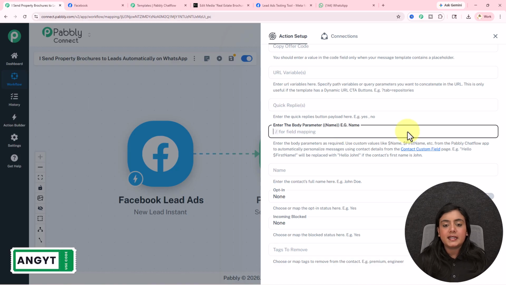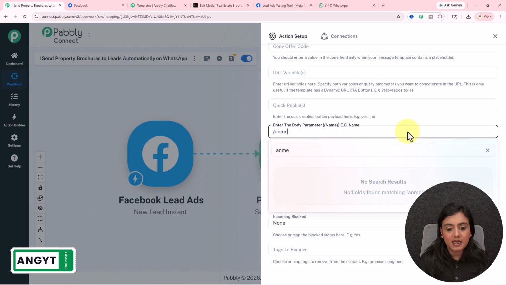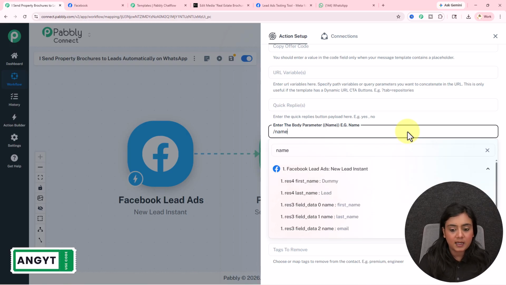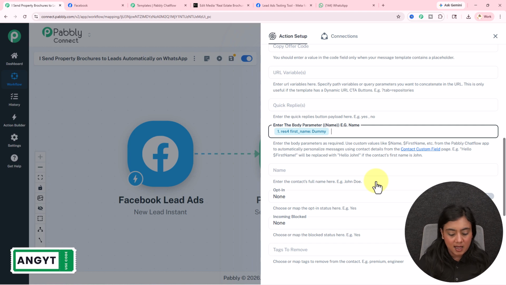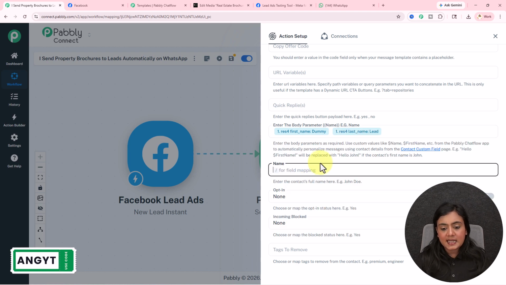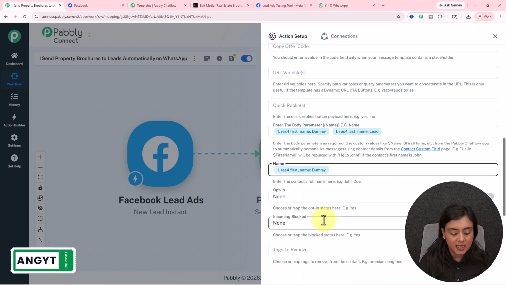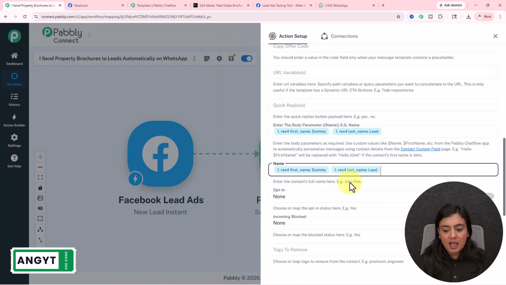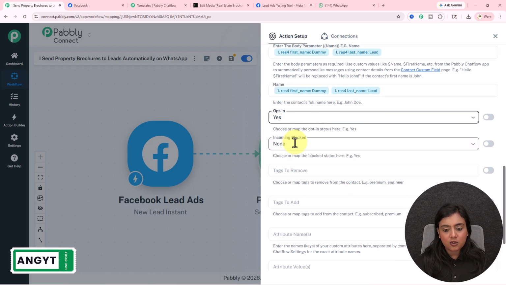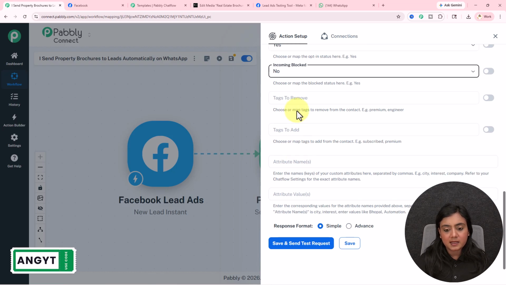Now over here for the data of this field, again I will map the data of the name of my lead. So let me search for the name, first name space the last name. So I'm going to map the data. Next it is asking for the name of the contact that is going to be saved inside our Pabbly Chatflow account. So again I will map the data of the first name space the last name. Okay. After that it is asking opt-in, yes. Incoming block, no. After that, it is asking for all the other fields, which I'm going to skip the part.